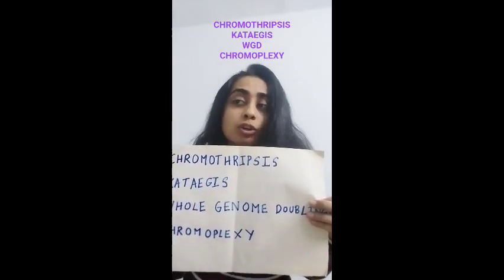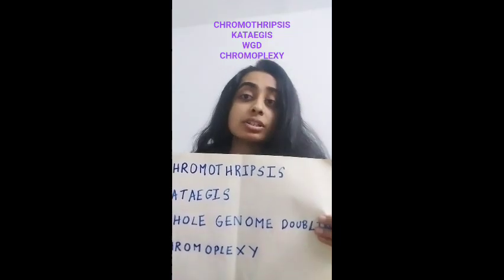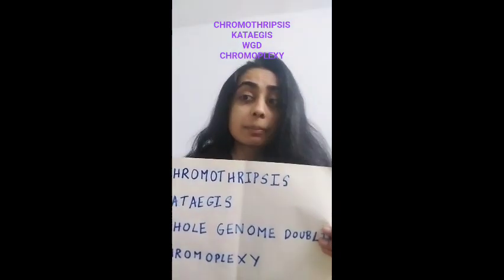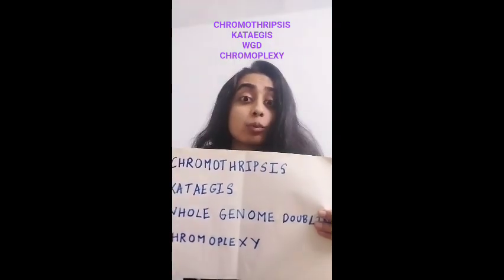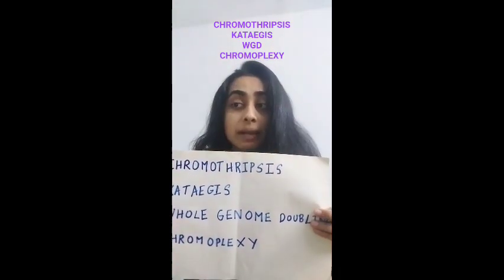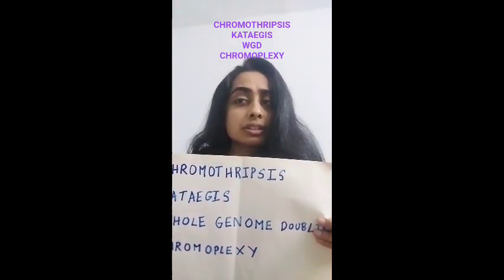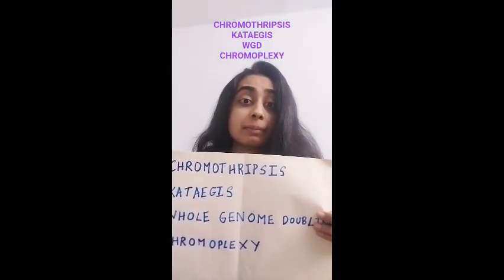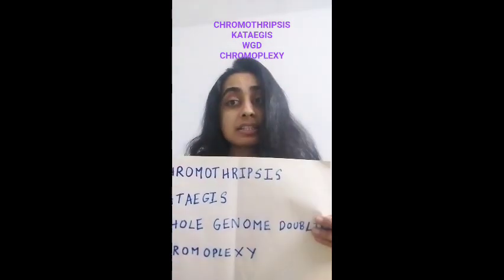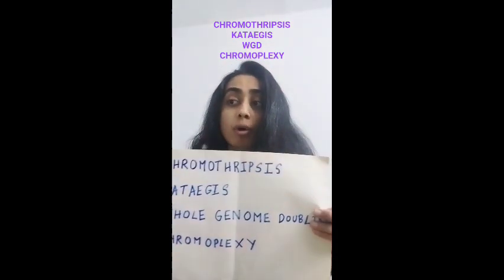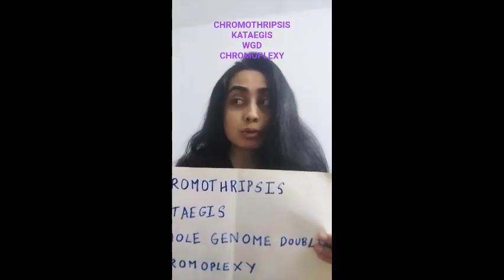What is the effect on tumor suppressor genes? So, chromothripsis may delete tumor suppressor genes. Kataegis may mutate tumor suppressor genes. Whole genome doubling may make extra copies that would mask the loss. And chromoplexy may break the genes. Now, what is the effect on oncogenes? So, chromothripsis may amplify oncogenes, kataegis may mutate oncogenes, whole genome doubling makes extra copies that may be amplified, and chromoplexy may create gene fusions.